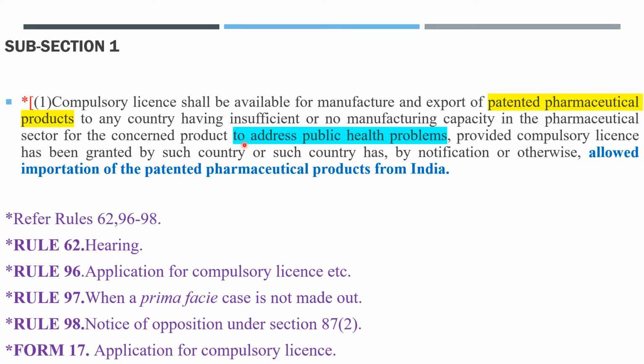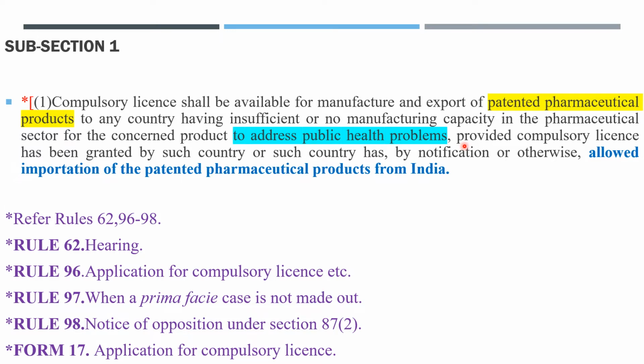Okay. So here friends, you can see one thing. This is, we can say, the secondary key phrase, where it is mentioned here to address public health problems. Fine. And other important words are allowed importation of the patented pharmaceutical products from India. Okay. So in a very simple way, I will try to explain the whole subsection. Just listen carefully.